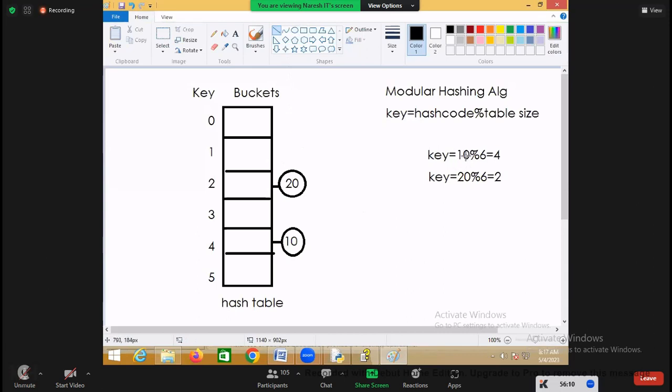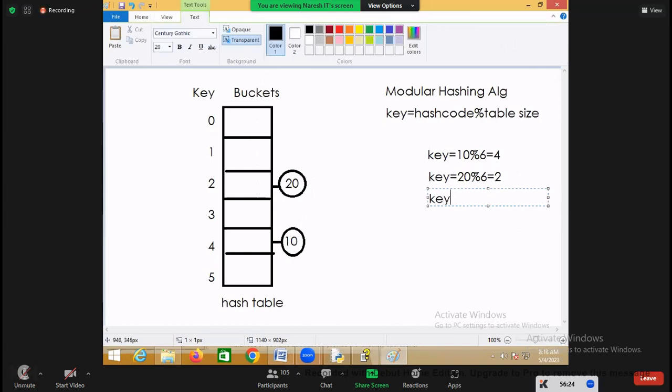First we added what? 10. Second we added what? 20. But in the hash table, which one is added first? 20. Next is added which one? 10. Suppose I want to add, for example, 18.